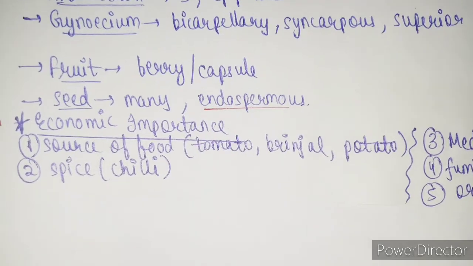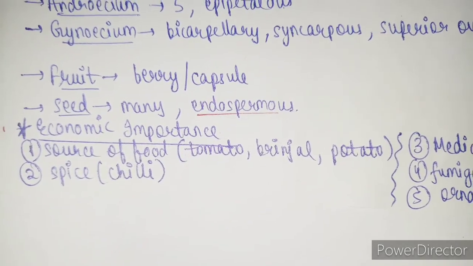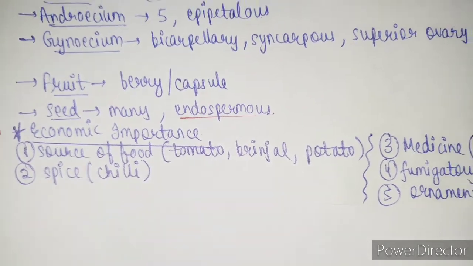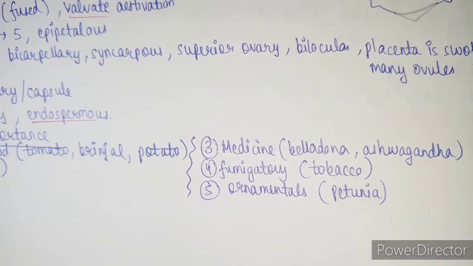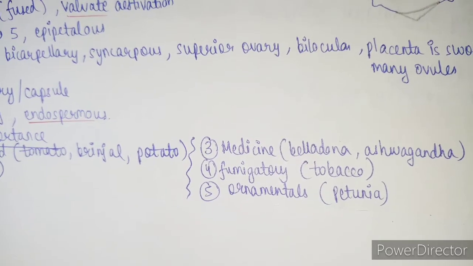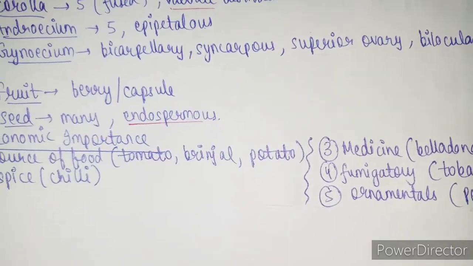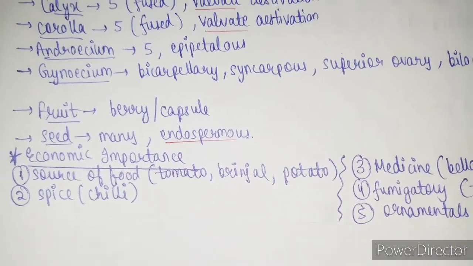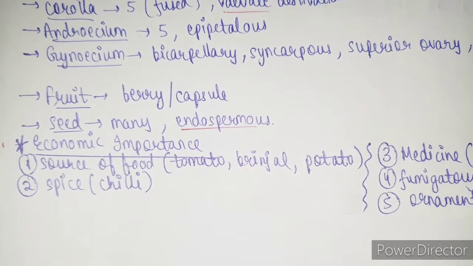So for Solanaceae family we have the sources of food as tomato, brinjal, potato; spice as chili; medicine as belladonna and ashwagandha; fumigatory economic importance has tobacco; and ornamentals as petunia. Now tomato, brinjal, potato and chili are very common in the household.